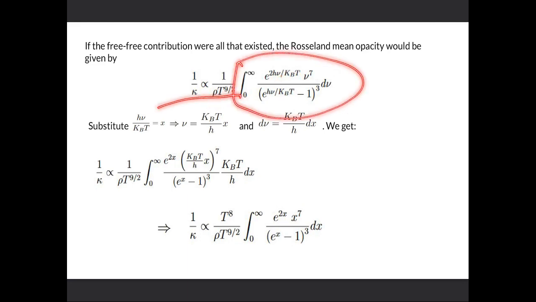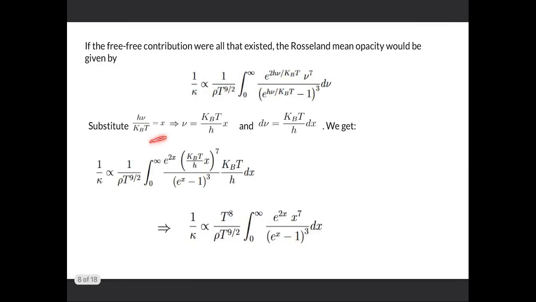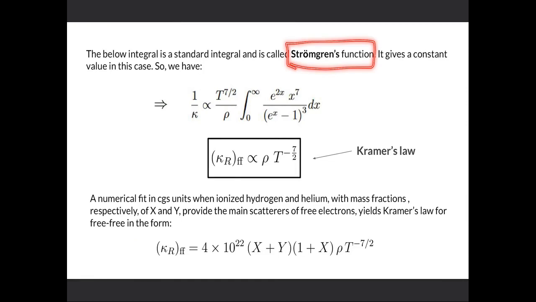So this integral can be solved by this particular substitution where h nu by kT is put as x, and as we solve it, we finally find this proportionality where the temperature and rho dependence are 7 by 2 and 1 respectively, to be precise minus 7 by 2 and 1. This particular integral found by this substitution is nothing but a standard integral called Stromgren's function, which is a constant value in this case. If we put that value, we find this particular relation where opacity is proportional to rho times T to the power minus 7 by 2. This is our Kramer's law derived from free-free contributions.